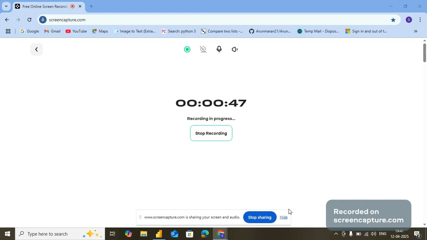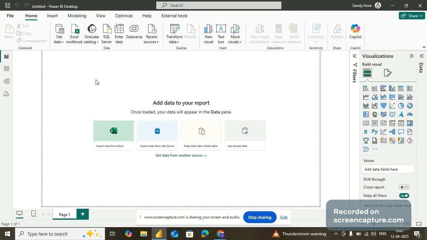After this new latest version came, I have found the solution. So let's jump into Power BI to see the solution. One of my Power BI files is already open.